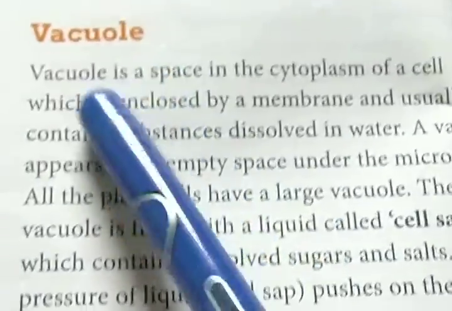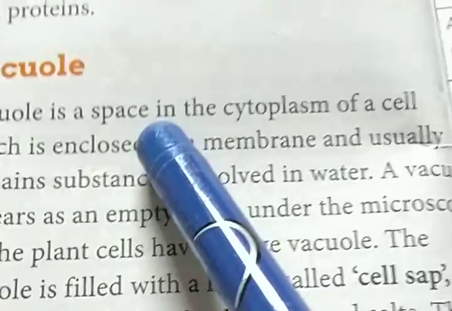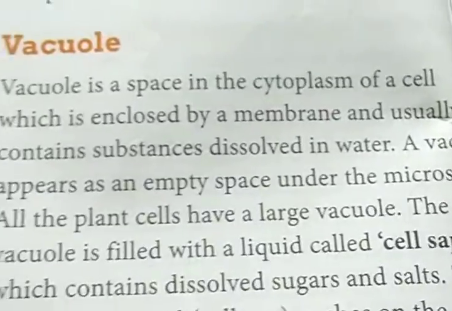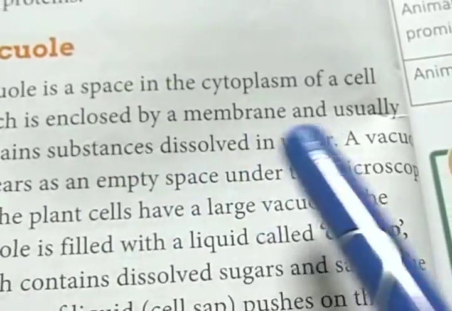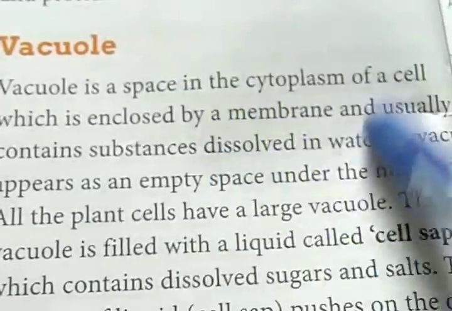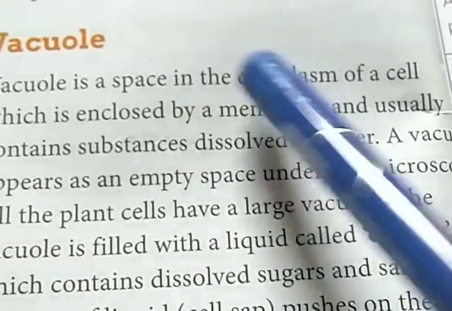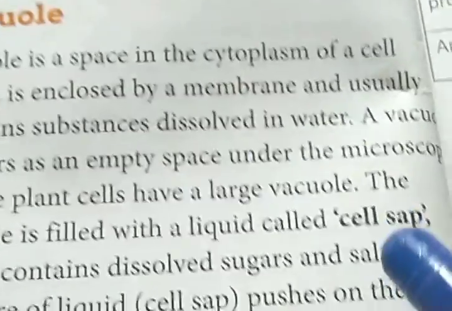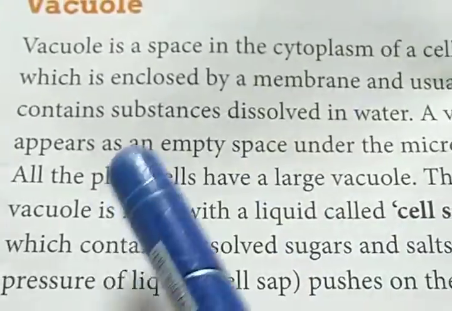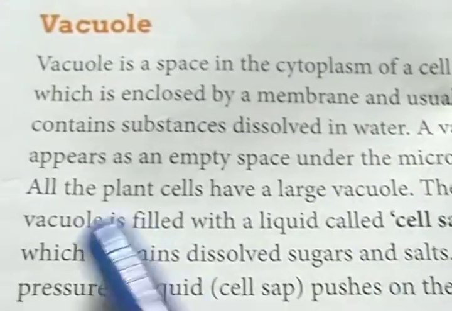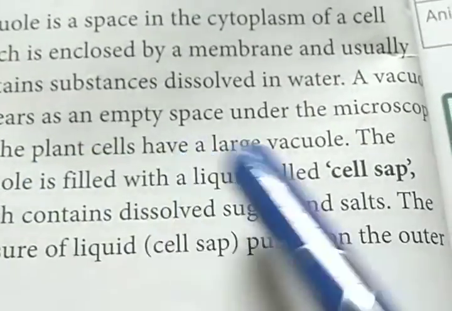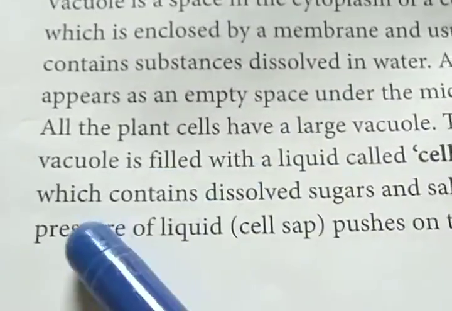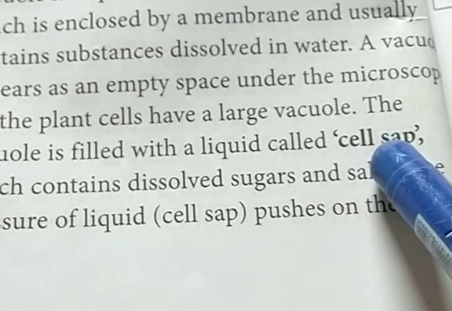Next, vacuole. A vacuole is a space in the cytoplasm of a cell which is enclosed by a membrane and usually contains substances dissolved in water. Vacuole means cavity. A vacuole appears as an empty space under the microscope. All the plant cells have a large vacuole. Basically, in plant cells, the vacuoles are large in size. The vacuole is filled with liquid called cell sap.